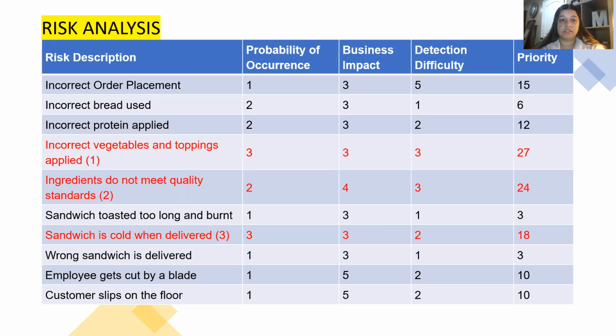Once all of this is done, we can do a risk analysis, which covers probability of occurrence, how much that particular risk or issue is affecting the business, and the detection difficulty for that risk. Once we multiply all those three components, we get the priority rating for how important that particular issue is for the business. In this slide, you can see the top 3 are incorrect vegetables and toppings applied, ingredients do not meet quality standards, and sandwiches are cold when they're delivered, in the 27 to 18 range.